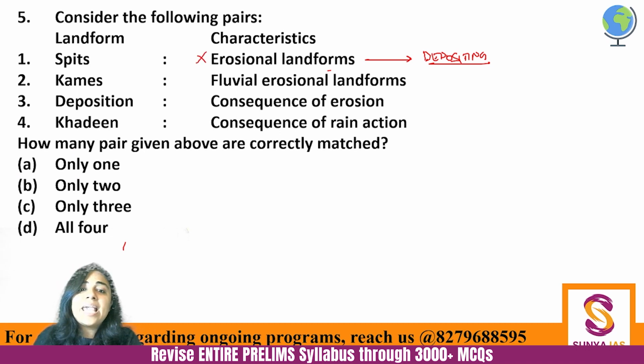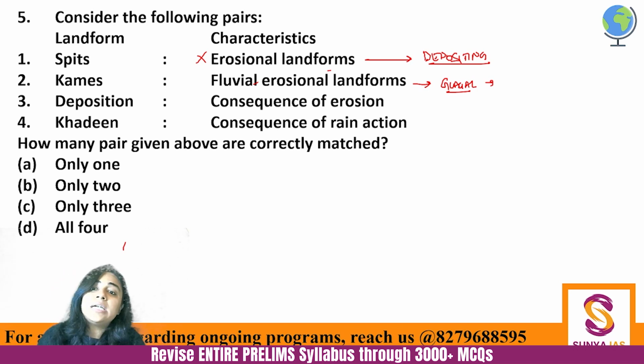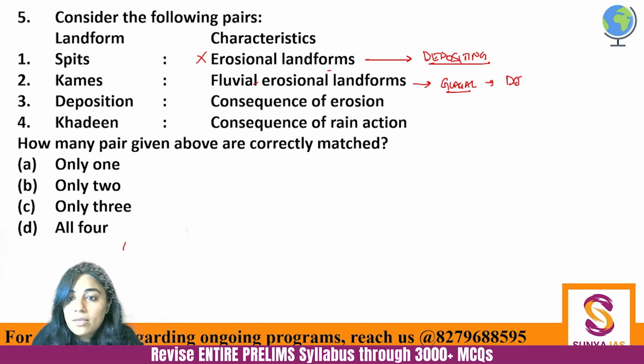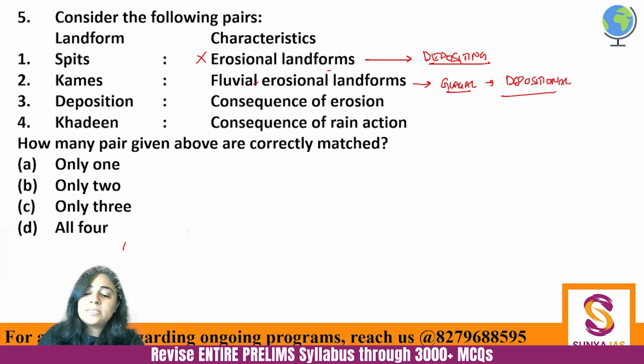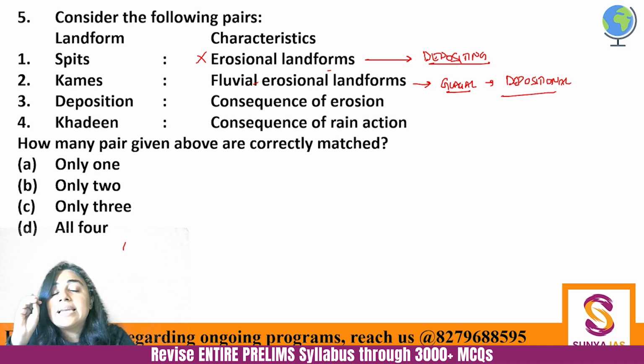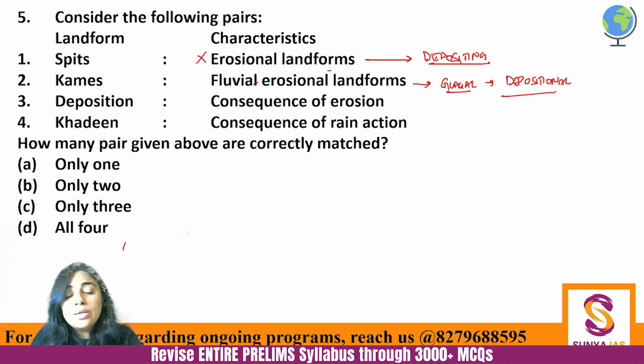Then kames are actually glacial landforms, okay, glacial landforms are kames. And in glacial landforms, these are glacial depositional landforms. Depositional, okay. Basically when glacial water is melting and it is coming down, it is depositing certain sediments on the glacier also, downhill the glacier also, right? That is what kames are.